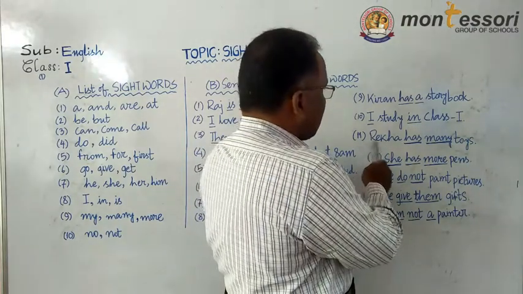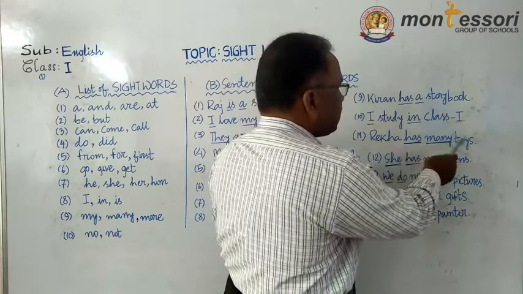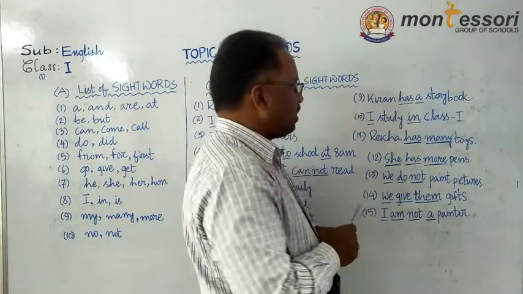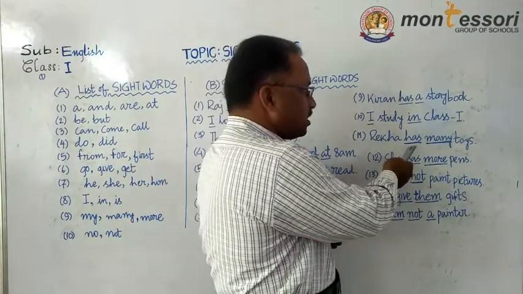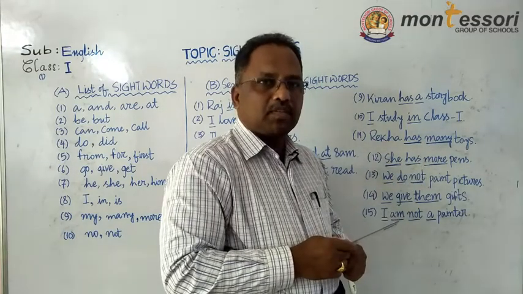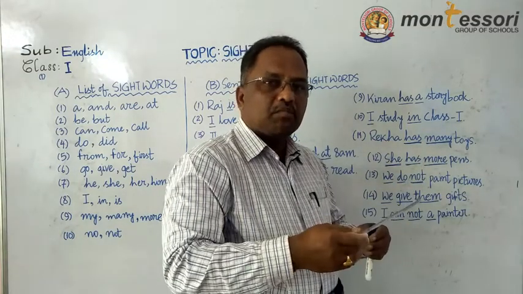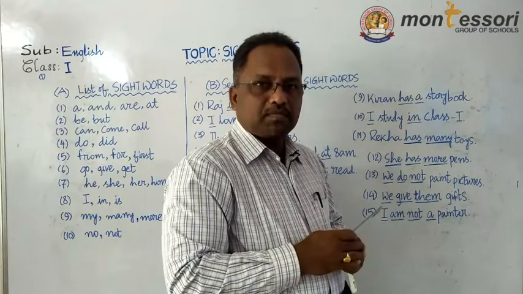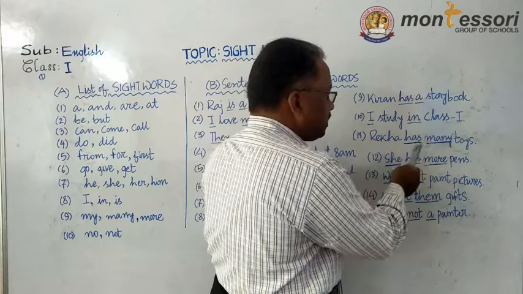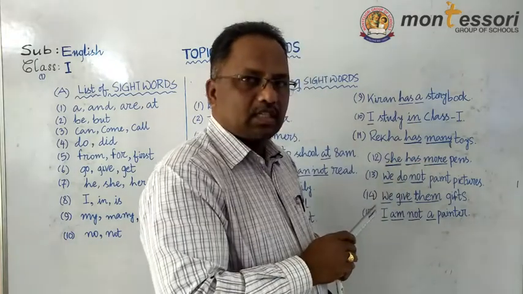Next, Rekha has many toys. Now here has is a sight word and many is also a sight word. Many means more than one. So has and many, these two are sight words.